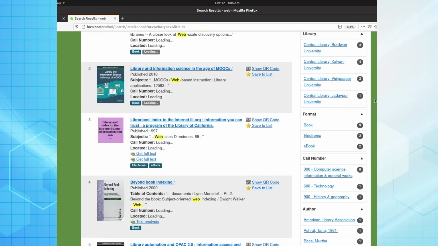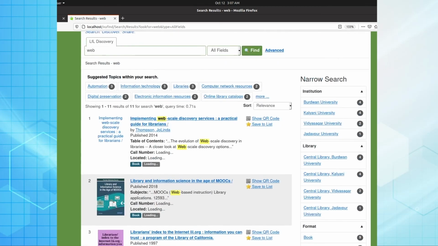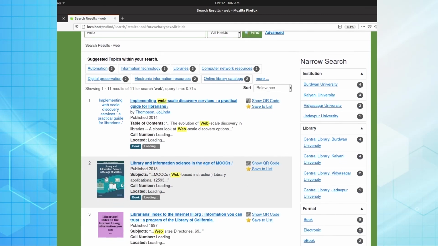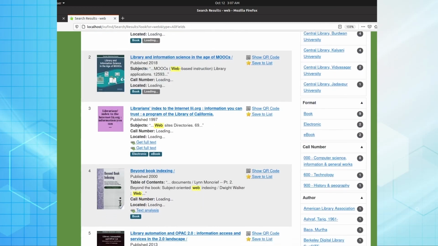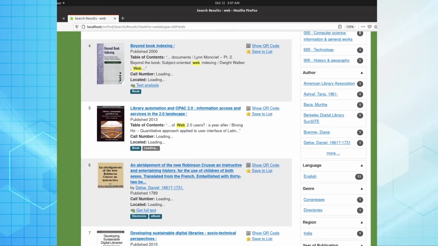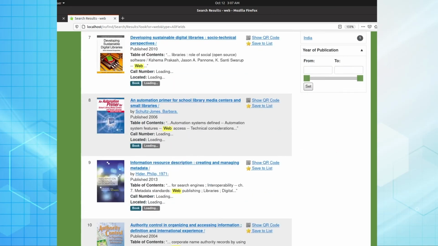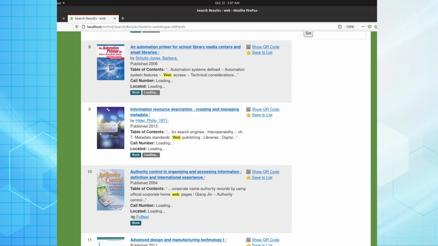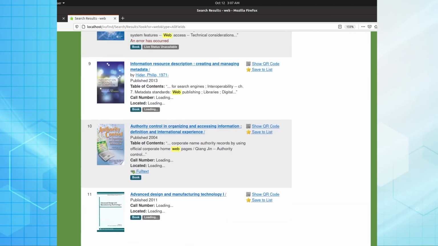These are all the resources coming from different libraries, and it is trying to load the item level status in real time from different participating libraries like Bardhaman University Library and many others. The first time it may take a little bit of time because I just started my Solr. So these are the resources coming from different libraries.